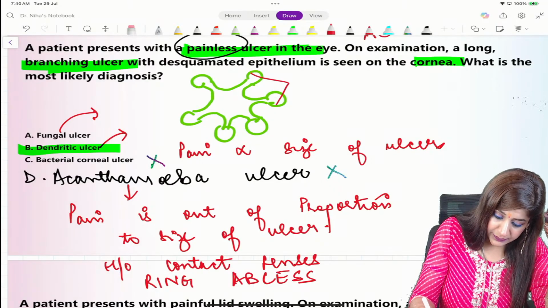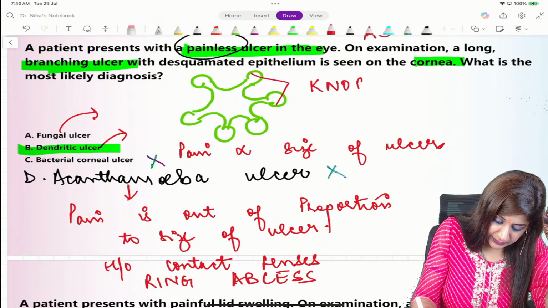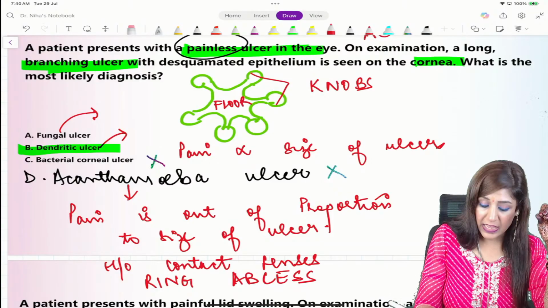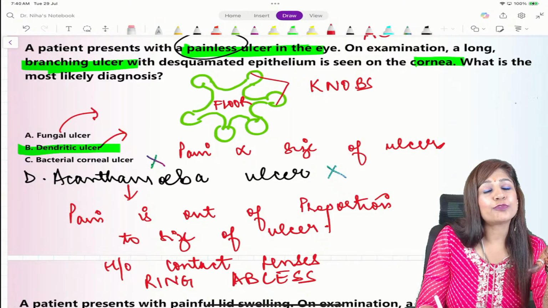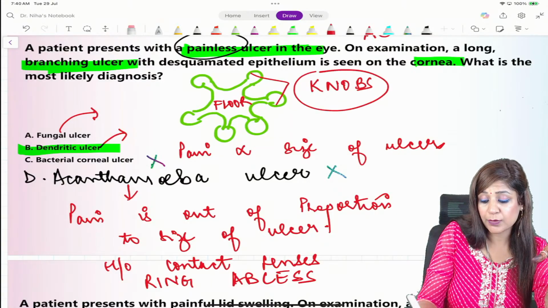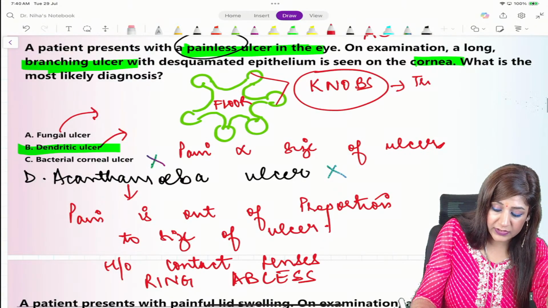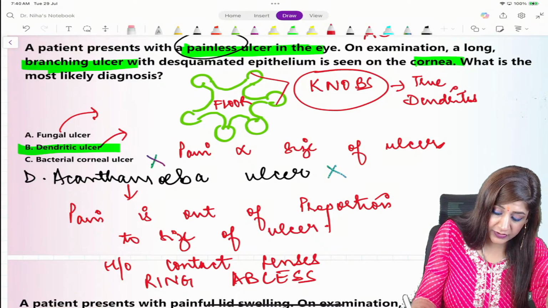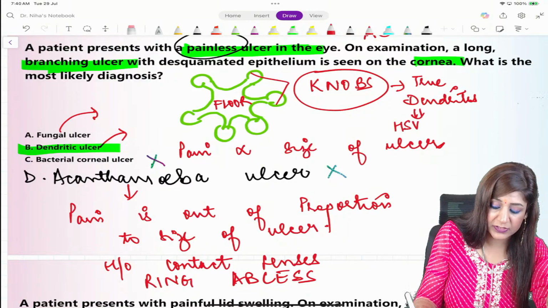These are the knobs and this is the floor. Whenever this kind of pattern is there with the knobs, that is called true dendrites, and true dendrites are characteristic of herpes simplex virus.